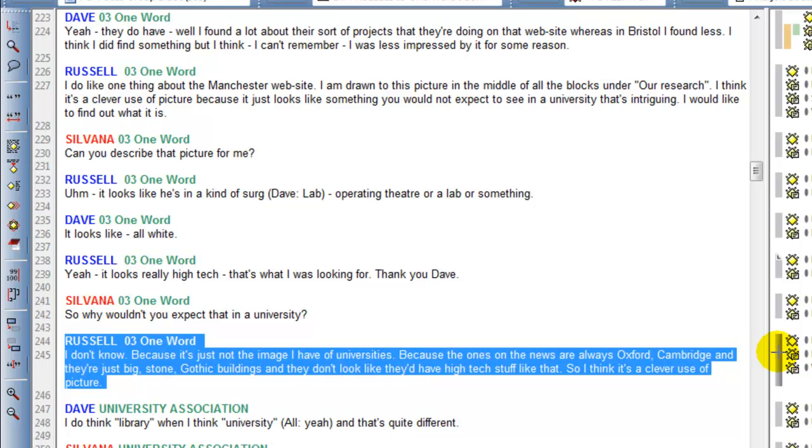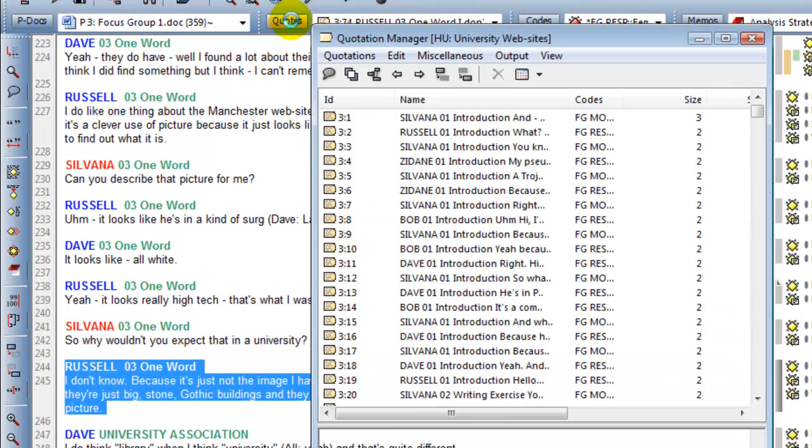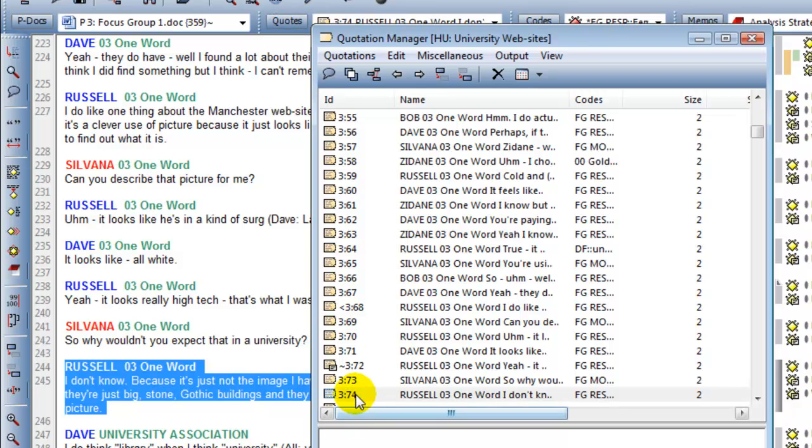And if you notice, if I select the quotation and go up to the quotation manager at the top here, that quotation is selected, slightly highlighted there.